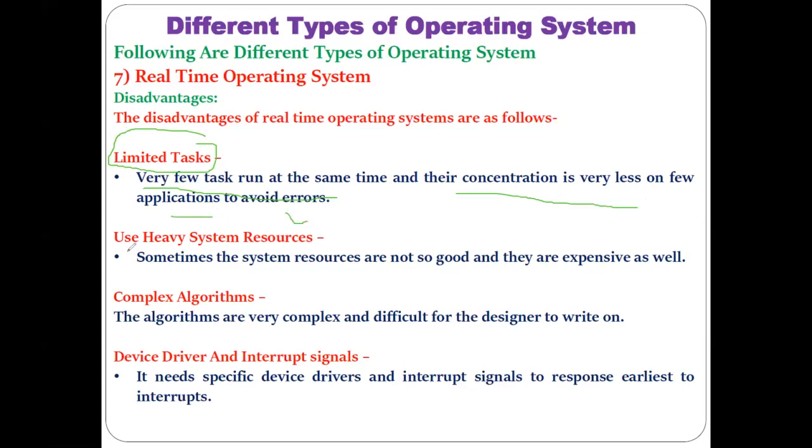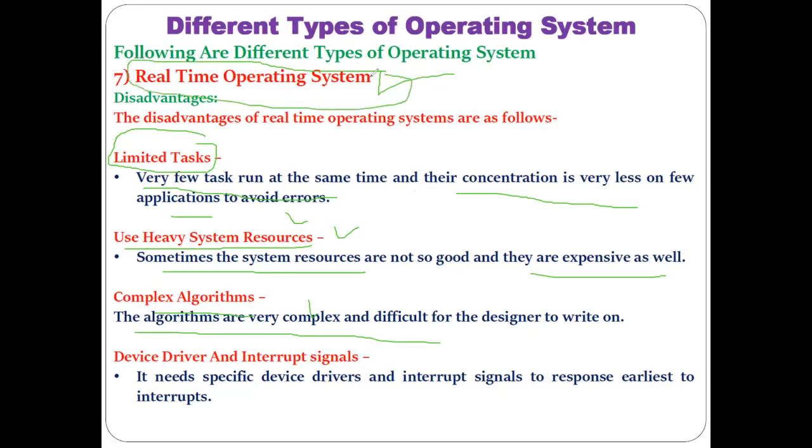The second disadvantage is that it uses heavy system resources. Sometimes these system resources are not so good and they are very expensive. The resources we have to utilize in the real-time operating system, like memory or the processor, are very costly. Next, complex algorithms: the algorithms utilized to design such an operating system are very complex, because the main feature of this kind of operating system is processing the task within certain deadlines only.